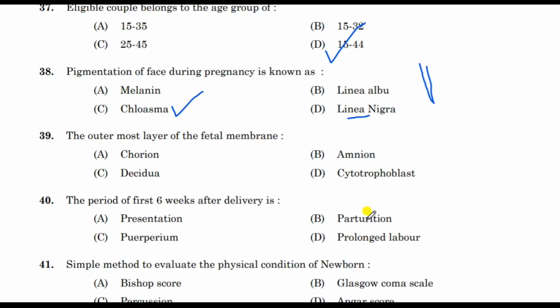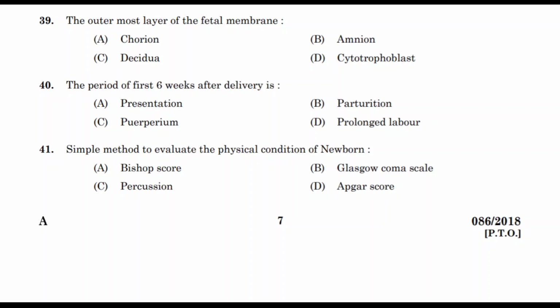The next question, the outermost layer of the fetal membrane. Correct answer is chorion. Next question, the period of first 6 weeks after delivery is puerperium. Then simple method to evaluate the physical condition of newborn.